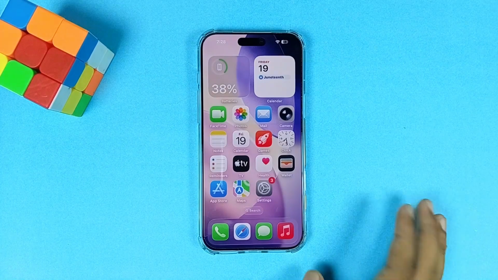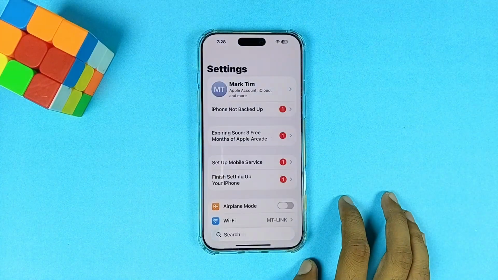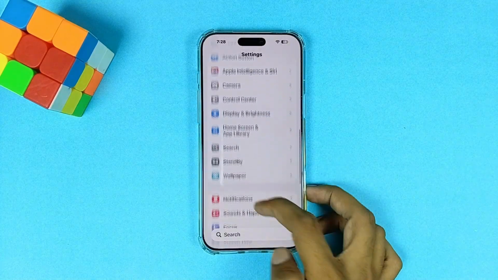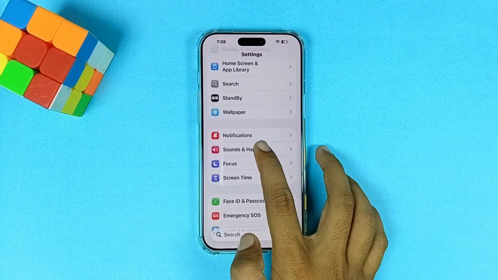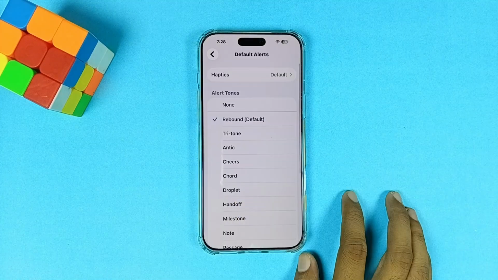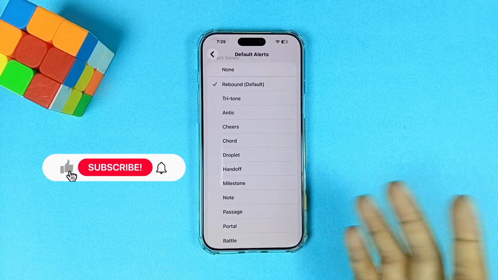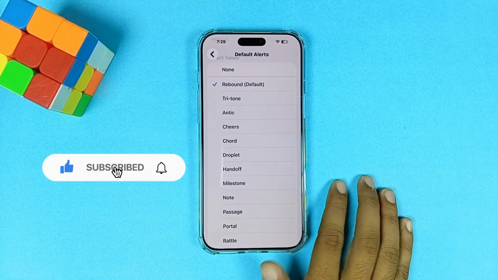In this video, I'll tell you how you can easily change alarm sound on your iPhone. Simply navigate to your settings application and scroll down until you find sound and haptics. Go there and scroll down and go to default alerts like this. And from here you can select any sound you want for your alarm. So that's how you can easily change alarm sound on your iPhone device.